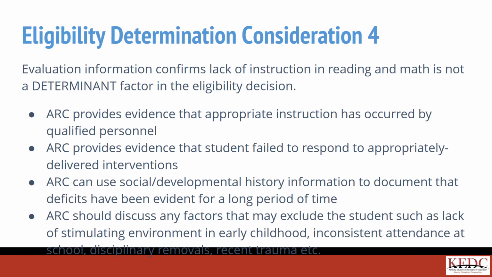On the conference summary, the ARC should document the review and the analysis of evidence confirming lack of instruction in reading and math is not a determinant factor in the eligibility decision. If the ARC has thoroughly addressed this issue at the referral meeting, they should be able to reference that discussion and add any additional information they may have discovered that supports or refutes lack of instruction as an exclusionary factor. This determination must be made only at initial evaluation.